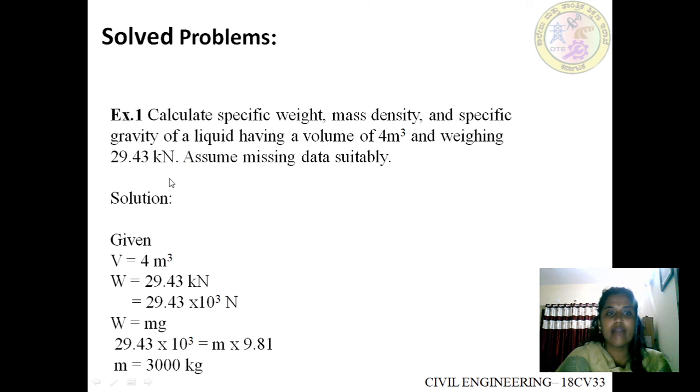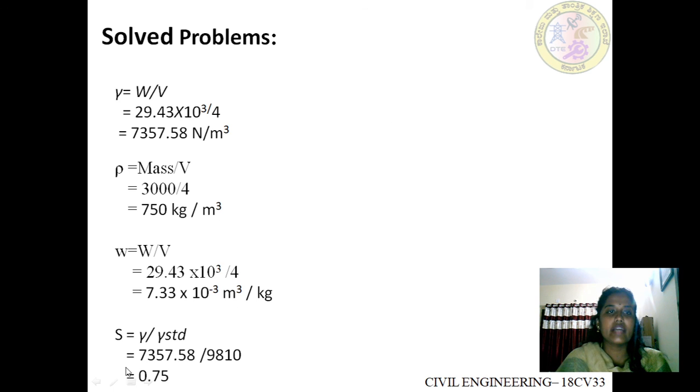So from the weight value you have to calculate mass value. We have a relationship, weight is equal to mass into acceleration due to gravity. Weight is given, we know the acceleration due to gravity, that is 9.81 meter per second square. So you can calculate mass. After calculating mass, we can calculate mass density, that is mass by volume.